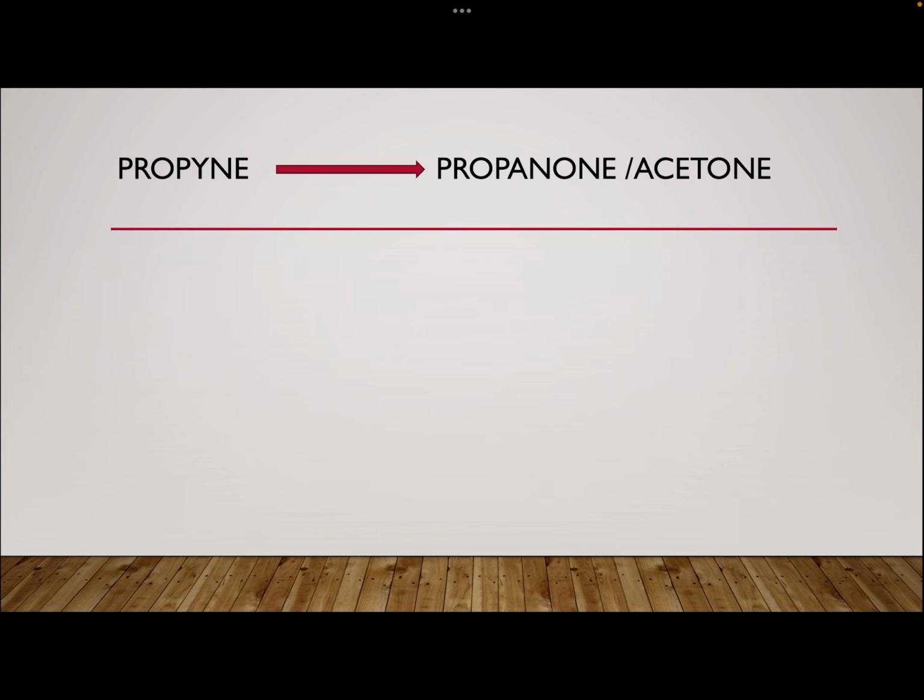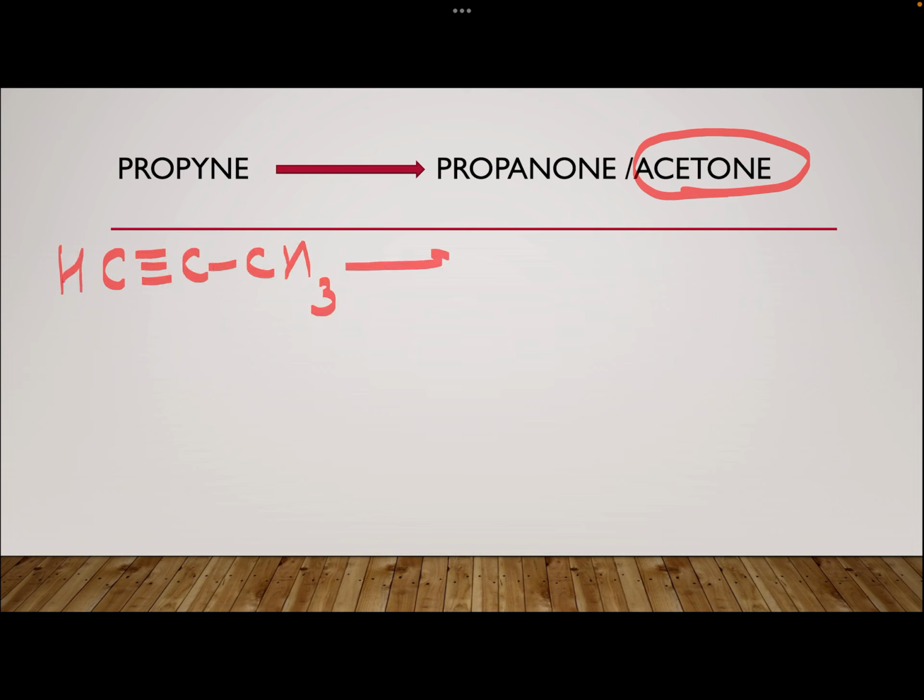Next, propyne to propanone, and the common name of propanone is acetone. Propanone is the IUPAC name. Propyne is an alkyne with 3 carbons, and propanone or acetone is this.